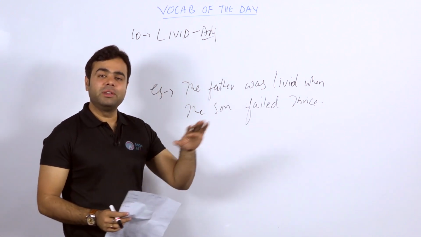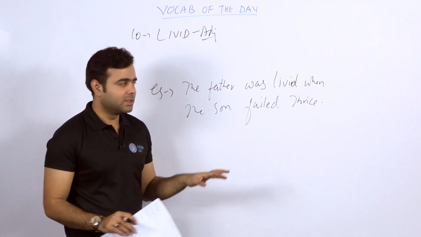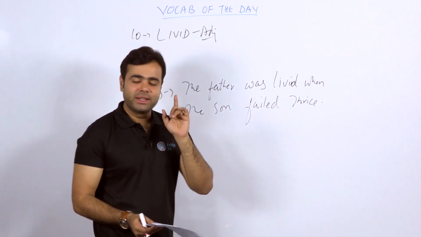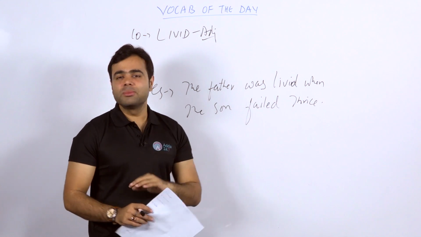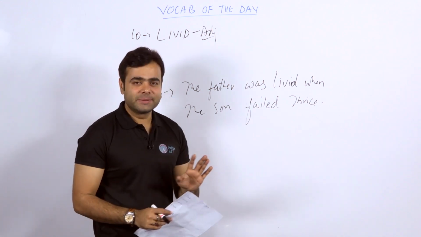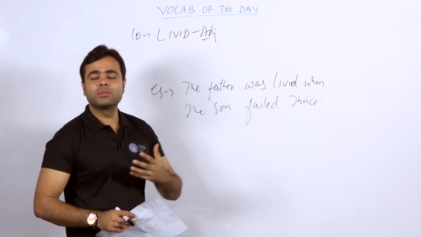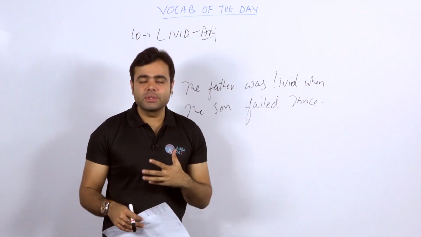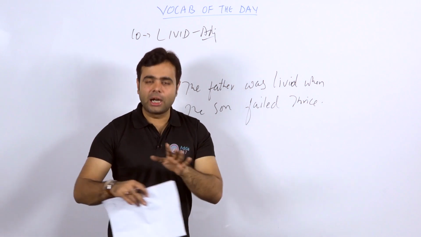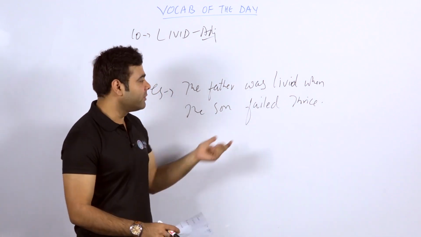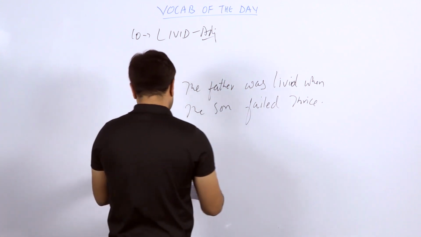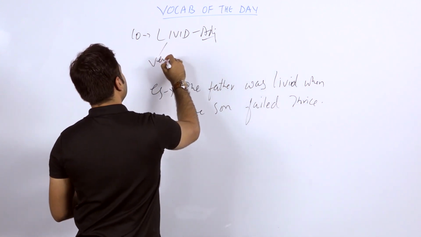The third time he failed, he did something fabulous. Obviously not fabulous exactly, because someone who's failing thrice must be very intelligent and wise. And his father is more wise, isn't it? Why? Because he was livid. Obviously, he should not be livid. I think if the son has determined himself, or has decided that yes, I won't ever pass, so why would the father worry, isn't it? So livid is a word which can be used in the sense of being angry or very angry.